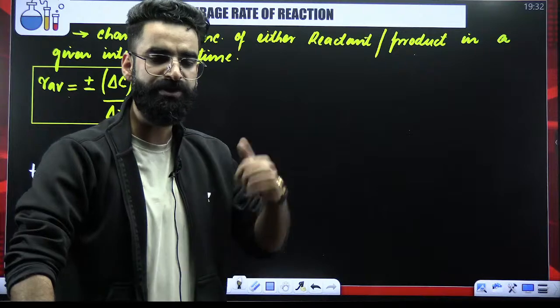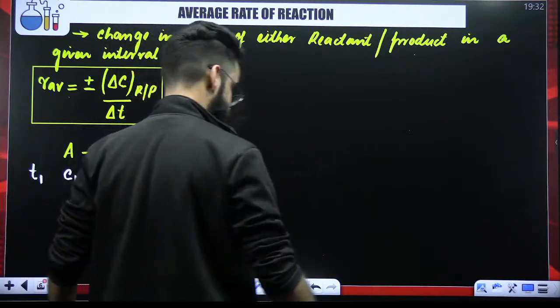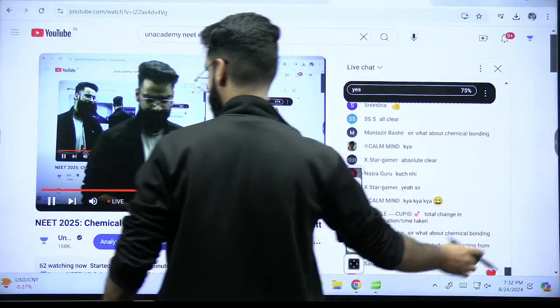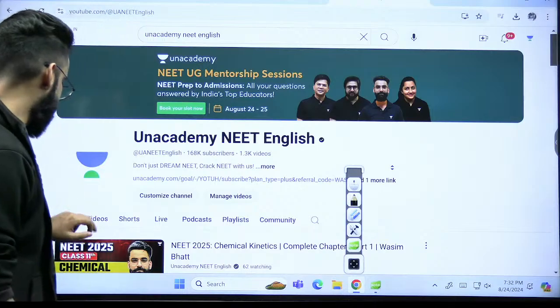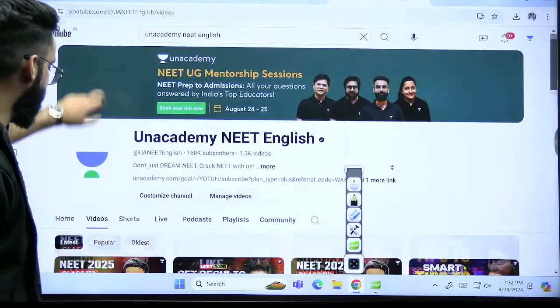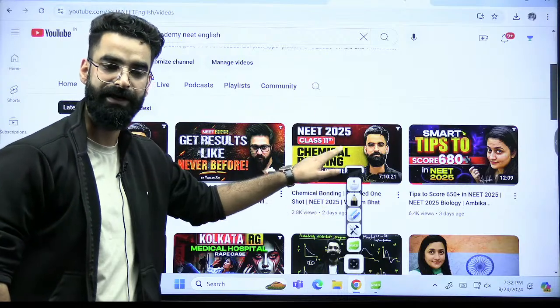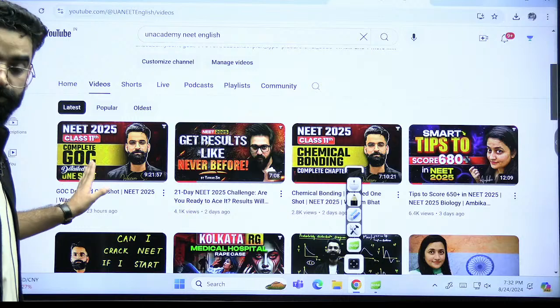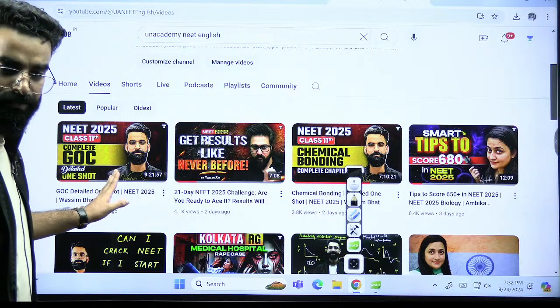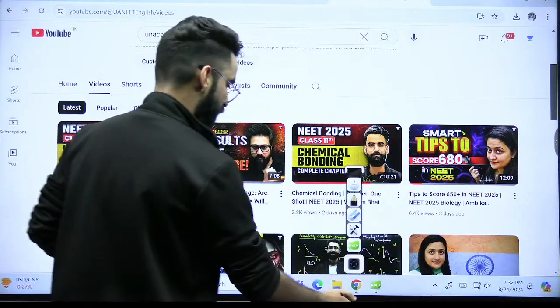Muntazir, I have posted the chemical bonding one shot. You can go to the video section. I showed you a few minutes back. See, this is the reason why I don't want you guys to join late. You are again asking about chemical bonding. Here I have posted chemical bonding as well as GOC. This is a complete, detailed one shot of chemical bonding, and this is your complete GOC, right? Okay, let's move on now.